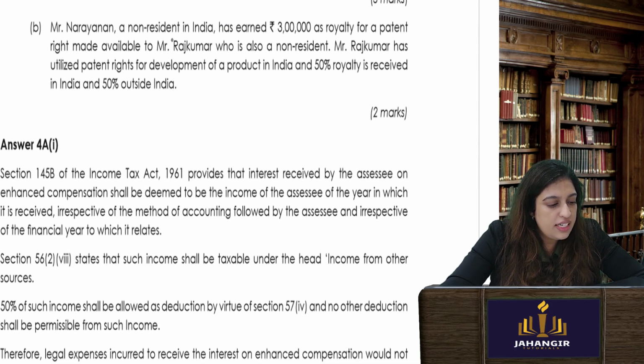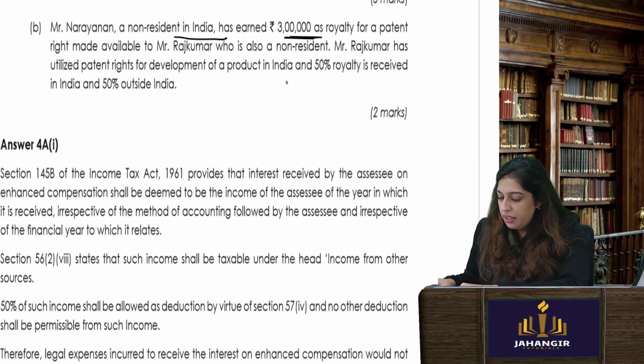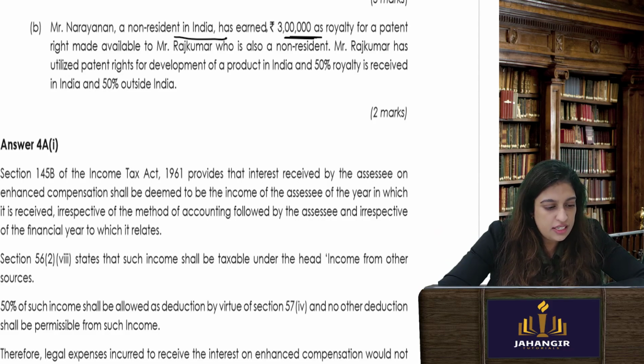Narayan, a non-resident Indian, has earned 3 lakhs as a royalty for a patent right made available to Rajkumar. Okay. Who is a non-resident? Very good. He is a non-resident in India. So Narayan, a non-resident in India, has earned 3 lakhs for a patent made available to Raj Kumar.